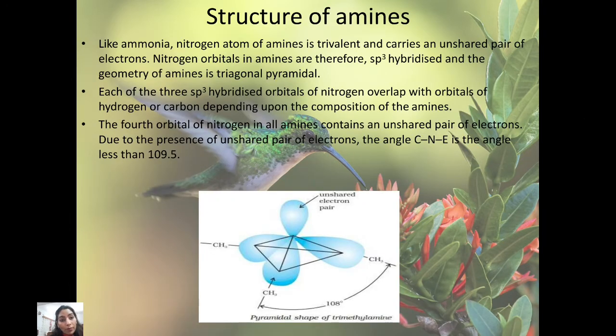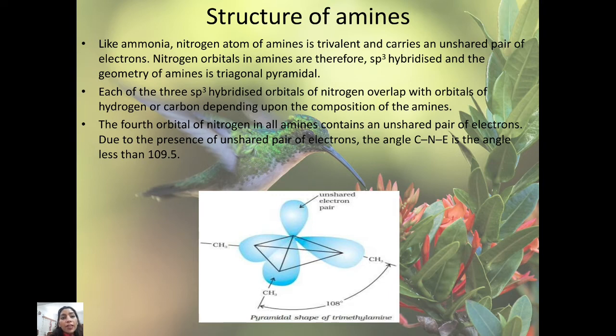Now, the structure of amines. It is like ammonia. Like ammonia, the nitrogen atom of amines is trivalent and carries sp3 hybridization. Nitrogen has an unshared pair of electrons. Nitrogen orbitals in amines are therefore sp3 hybridized, and the geometry of amines is trigonal pyramidal.